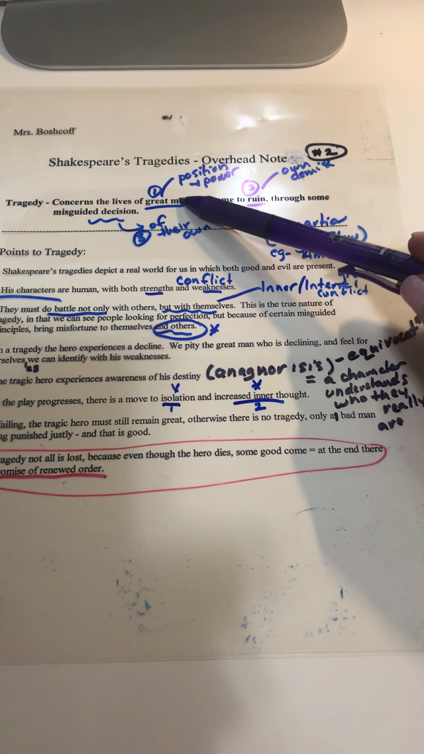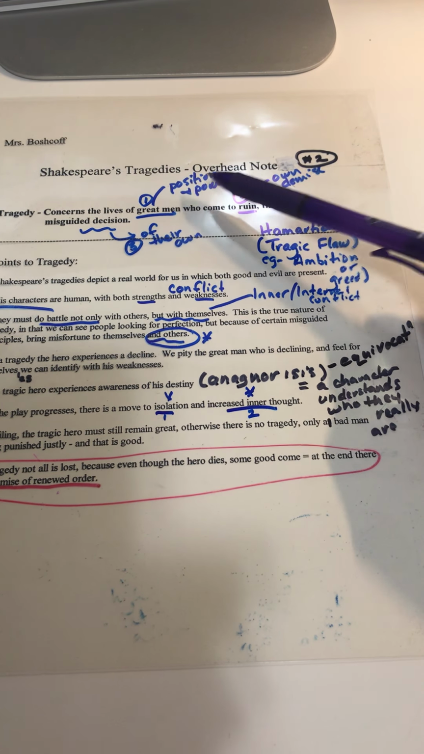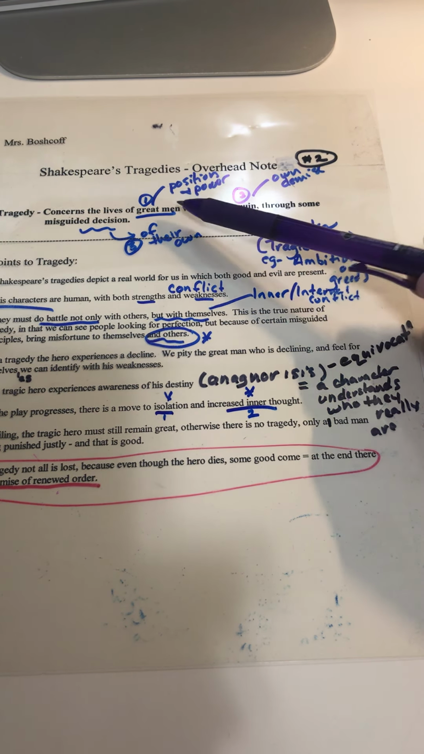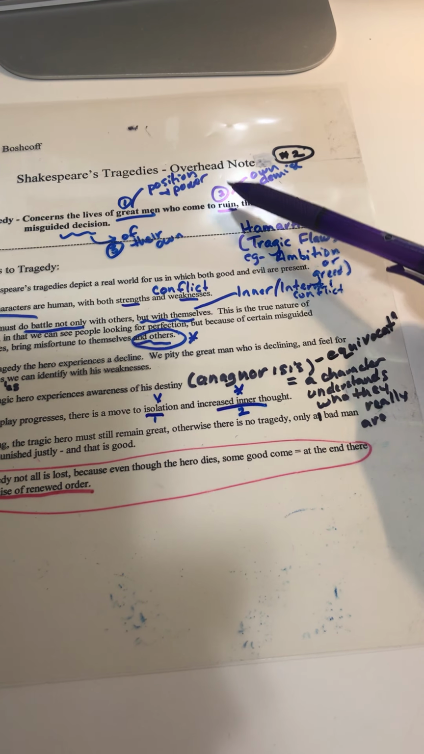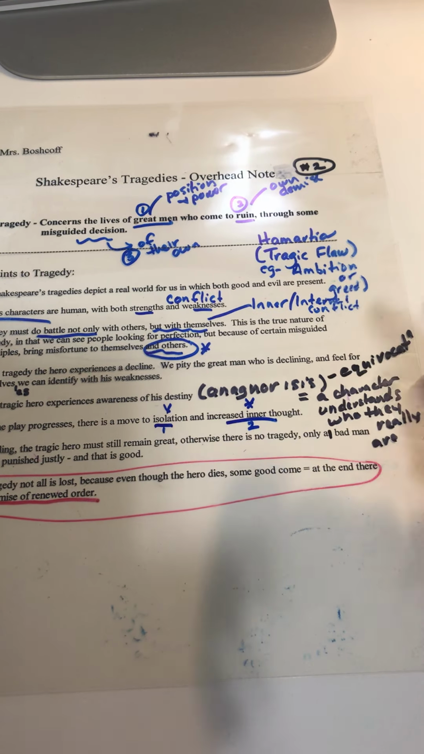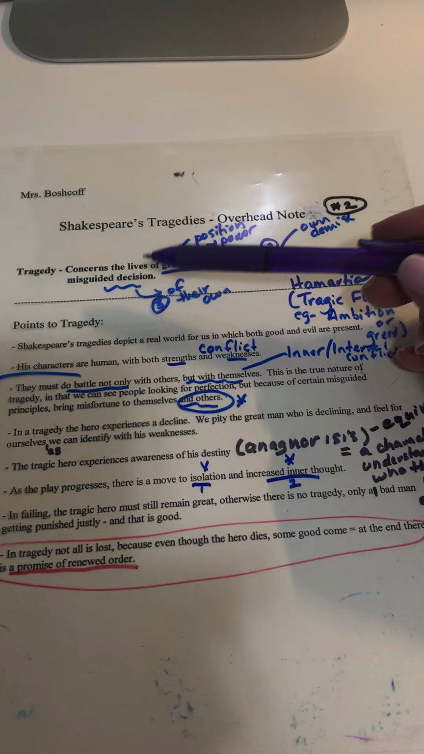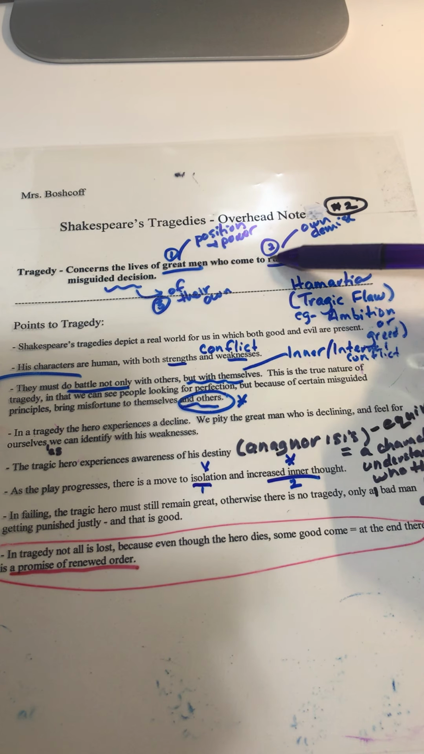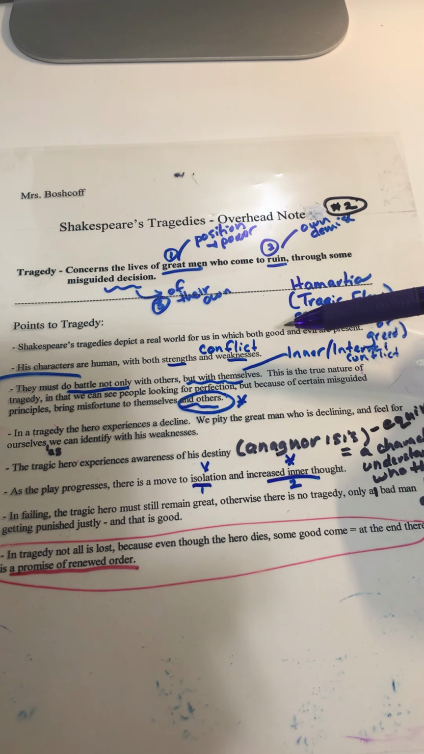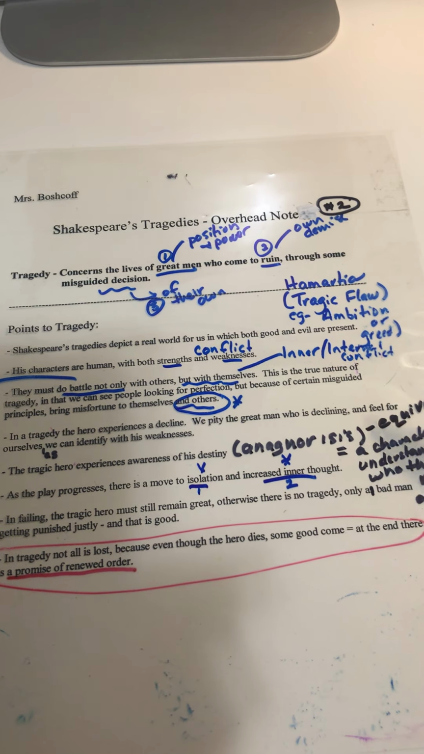So again, yes, this definitely pertains to Macbeth. He is a man of position and power, and nobility, right? He comes to ruin, right? He comes to his own downfall. That's point number 2, by some kind of misguided decision. His own demise because of his own decisions, right? So 3 parts to this, really. So a great man who comes to ruin because of a misguided decision.